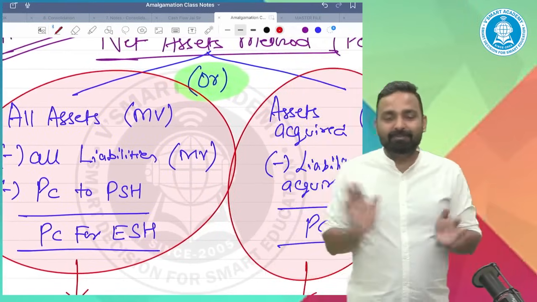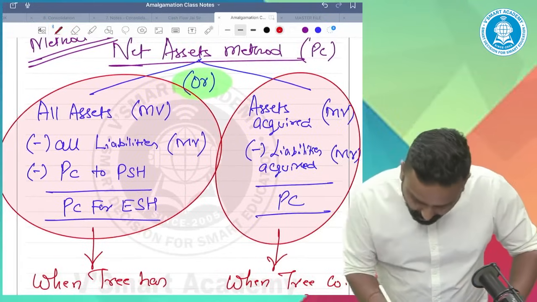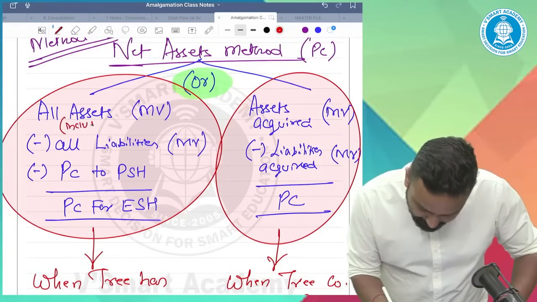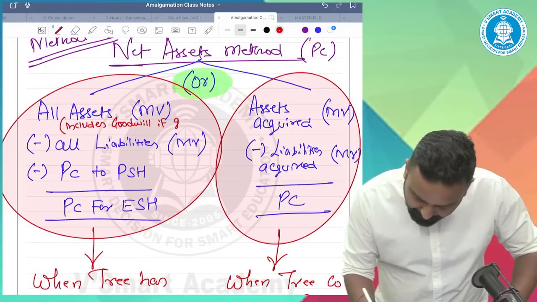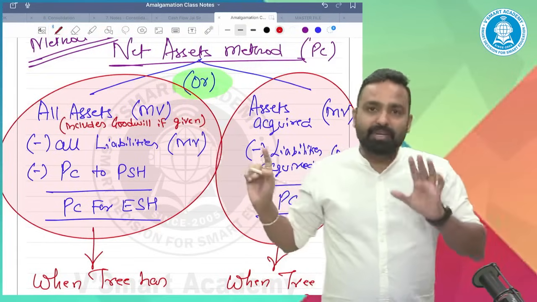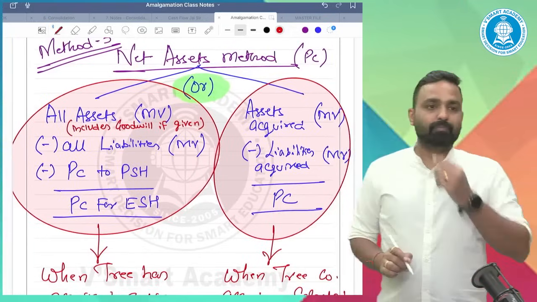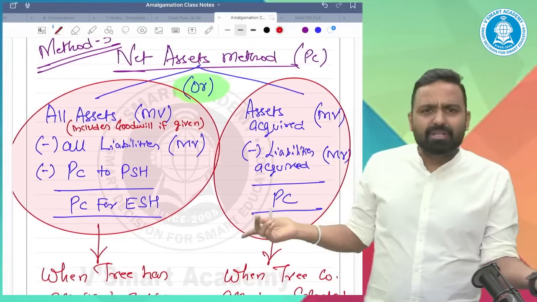In this, all assets may include goodwill also, if given. Sir, here also will the goodwill be taken if given? Of course.